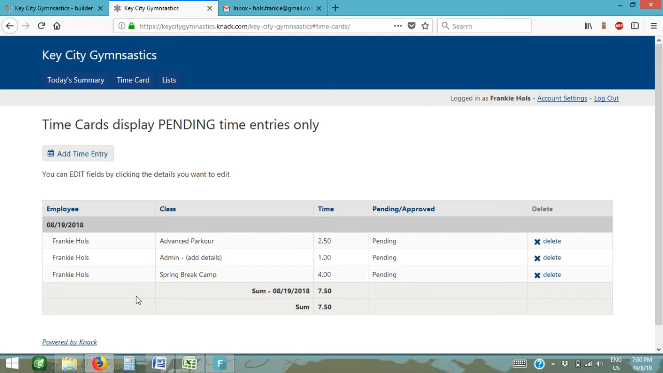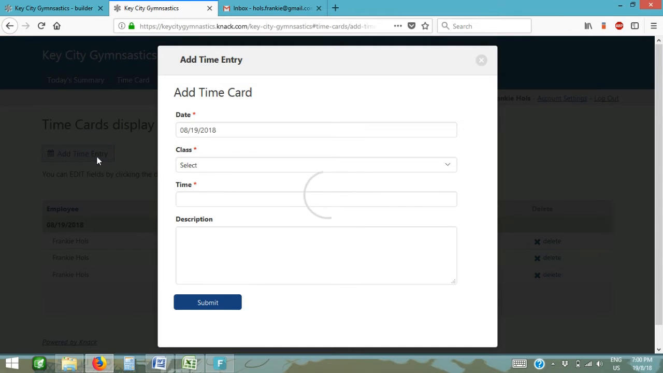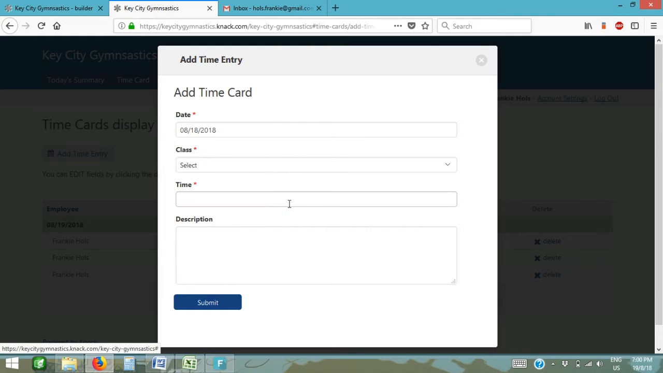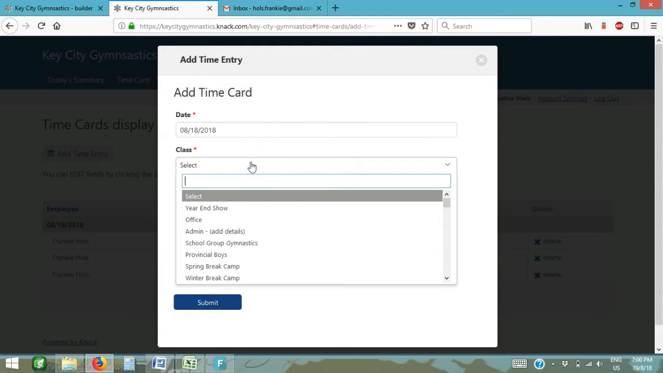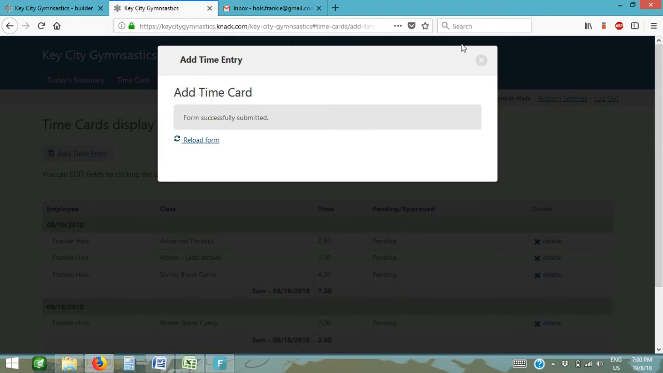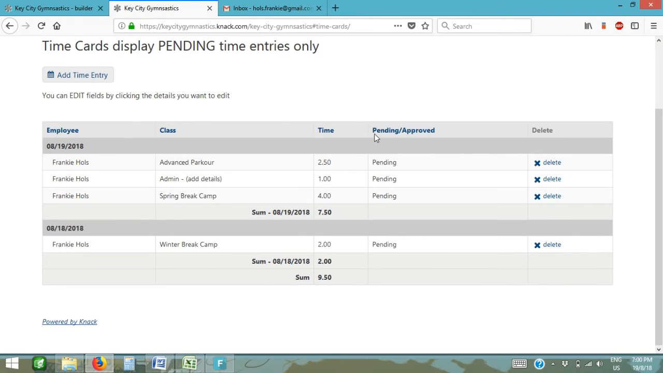Let's say that I needed to enter a time for yesterday because I forgot to do that. I still have the option here of clicking add time, and I can click yesterday for my time. I can pick what I was working on. I can still type in my hours and any description, clicking submit. And now we see here that my time card has updated and it shows yesterday's time and today's time and still gives me my summaries for each day.